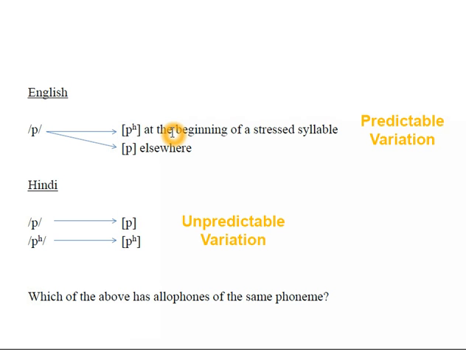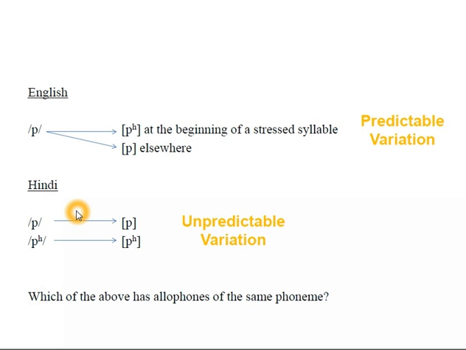And it happens automatically. If it's at the beginning of a stressed syllable, it will always be this. Anywhere else, it will likely be this. And so this is called predictable variation. All I have to know is the sounds that surround it, the environment, and I can tell you which allophone will be pronounced. But the English speaker only recognizes one sound.